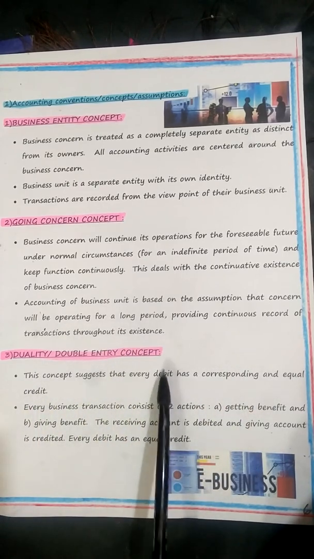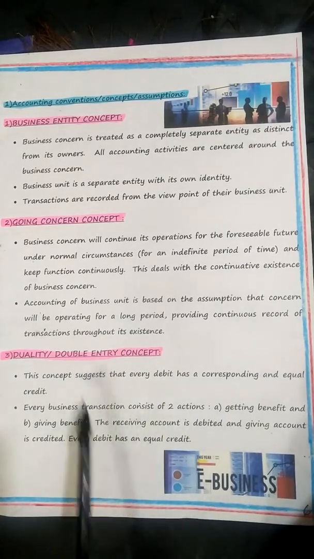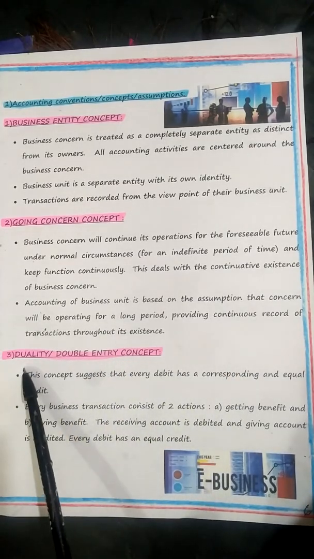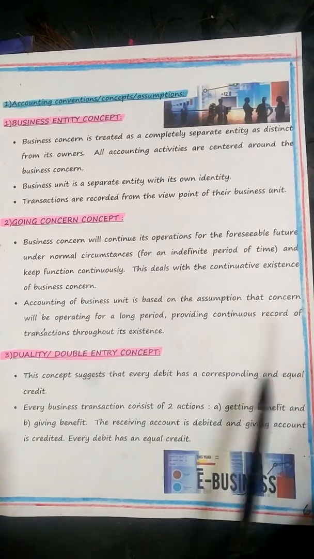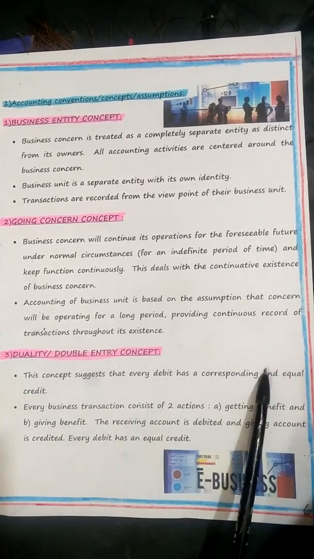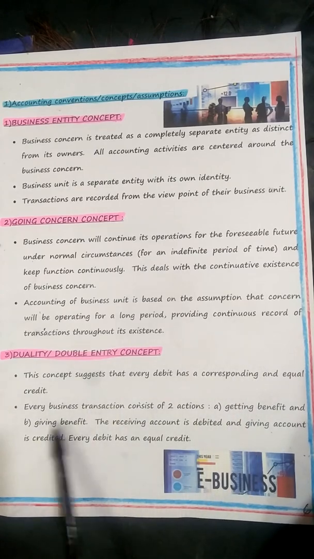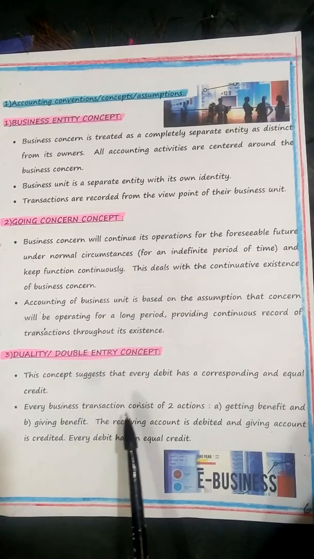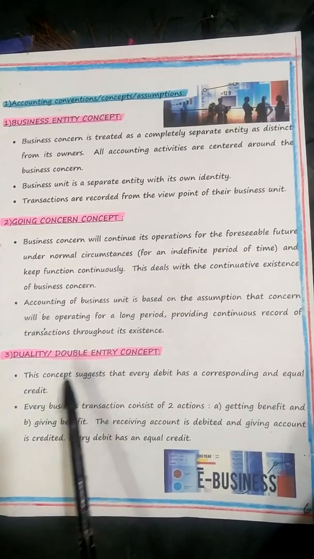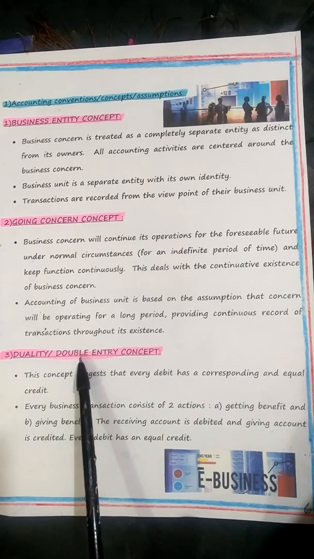So when you see the T account, on the left hand side we have the debit, on the right hand side we have the credit. I repeat, on the left hand side we have the debit, on the right hand side we have the credit. So debit must be equal to credit. We are going to take out the balance. So it is of present day bookkeeping, children. Present day accounting, present day bookkeeping depends upon double entry system.